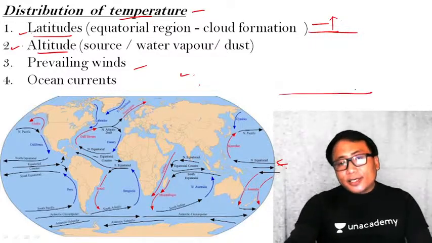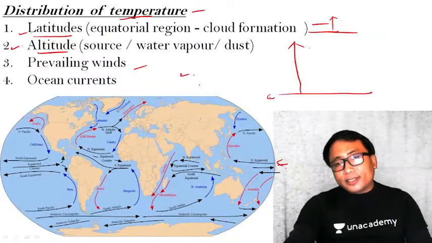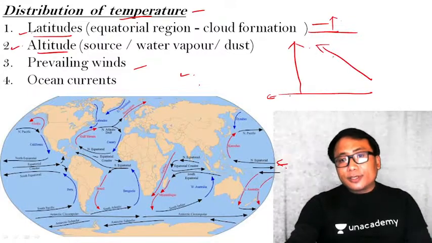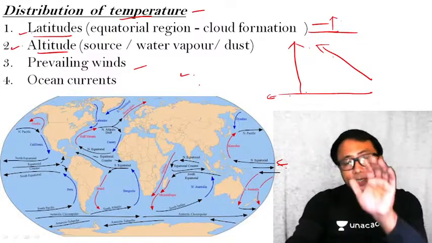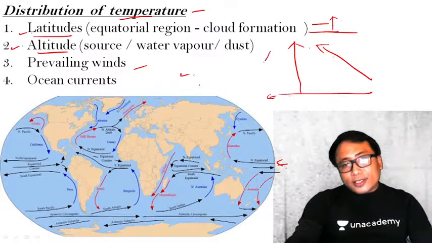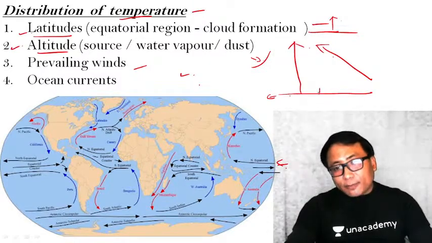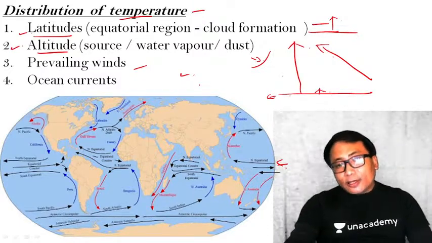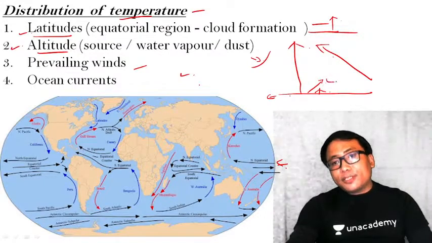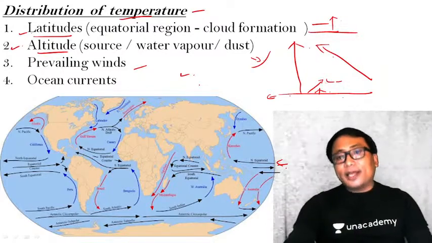Altitude, in a sense, the more you go up, the higher you go away from the Earth's surface towards outer space, the temperature reduces. Why? Because we have already seen yesterday, even though the sun insolation is coming from above, the heating of the Earth's atmosphere takes place from below, which means the re-radiated long wave is captured by carbon dioxide, the greenhouse gas, and water vapor, and heats up.